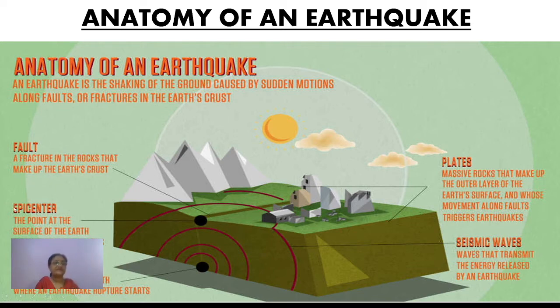Now what is epicenter? Another term is given here. Epicenter is a point on the earth's surface, as you can see, vertically above the seismic focus. And what is this point? It is the point where maximum destruction is caused, because it is nearest to the point of origin of the earthquake. So this is again one important point for you.